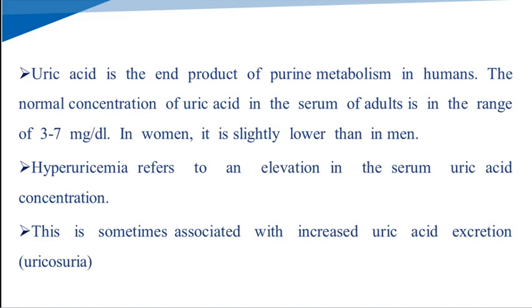That means the excretion of the uric acid in the urine is increased. This condition is known as uricosuria. So in the serum, the increased level of uric acid is hyperuricemia, and in the urine, the increased excretion of uric acid is uricosuria.